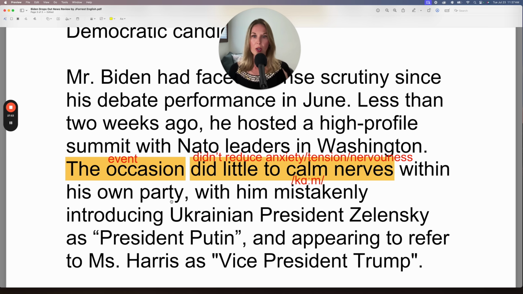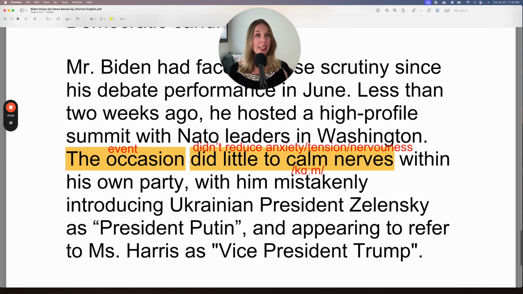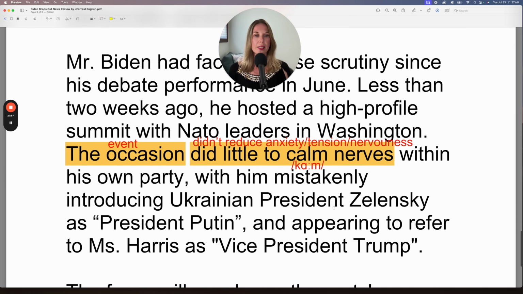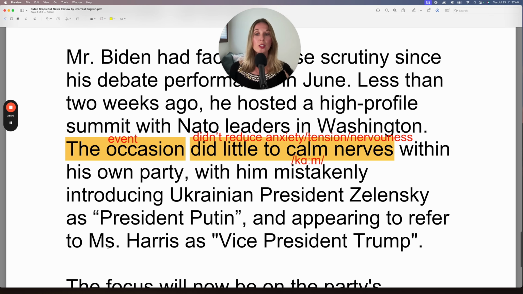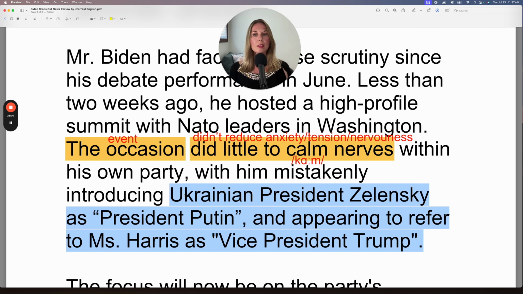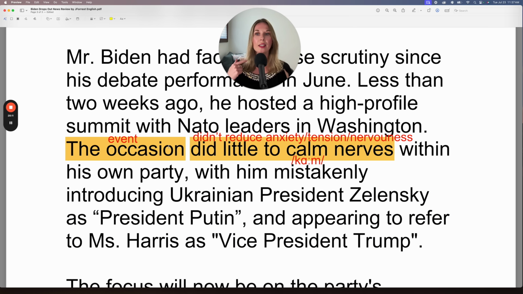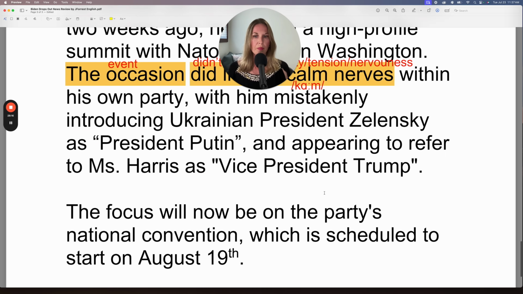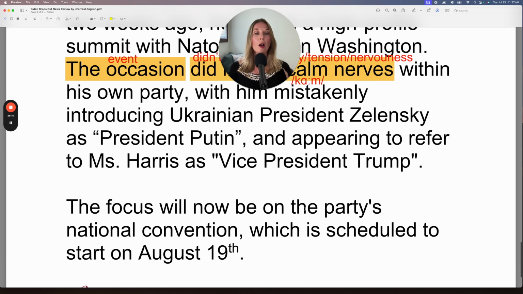Within his own party, with him mistakenly introducing Ukrainian President Zelensky as President Putin, and appearing to refer to Ms. Harris as Vice President Trump. So these are two examples as to why the occasion did little to calm nerves. The focus will now be on the party's national convention, which is scheduled to start on August 19th.